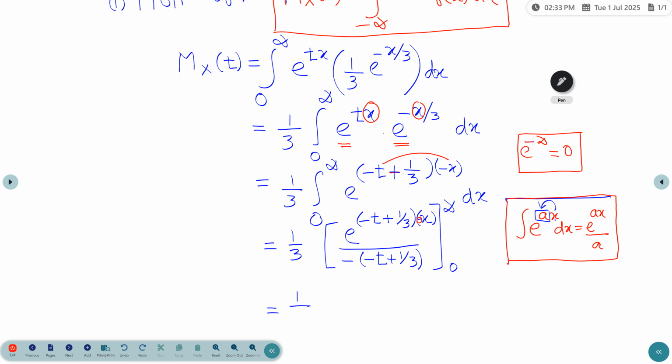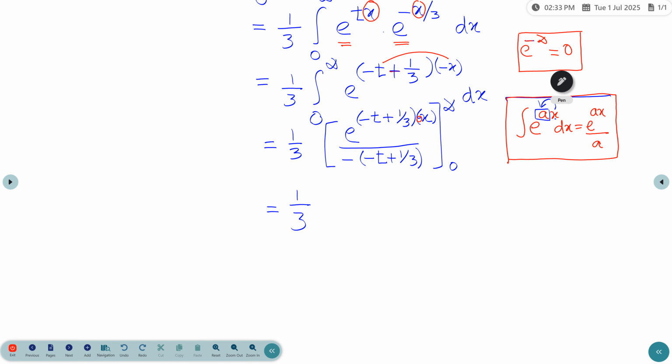So 1 by 3. If we substitute the upper limit infinity, that term will be e power minus infinity, since infinity into any negative number gives minus infinity. We already know that e power minus infinity value will be 0. So applying the upper limit gives 0, minus the lower limit.